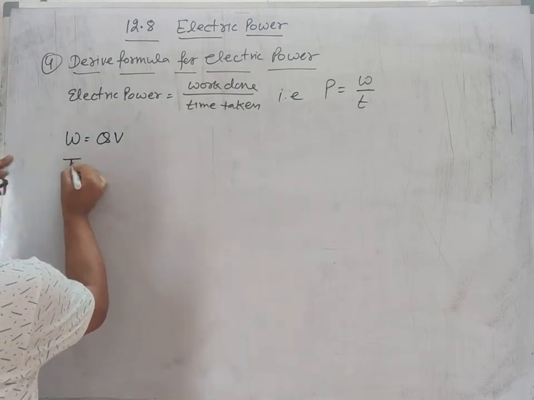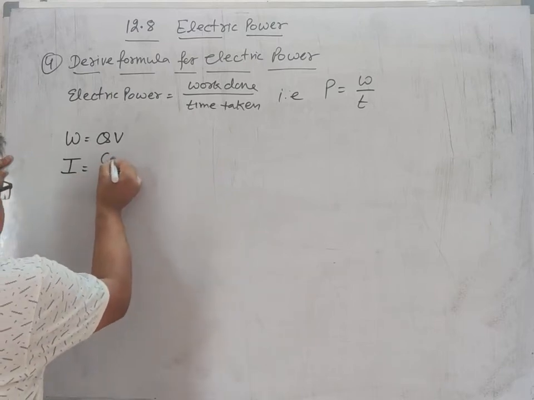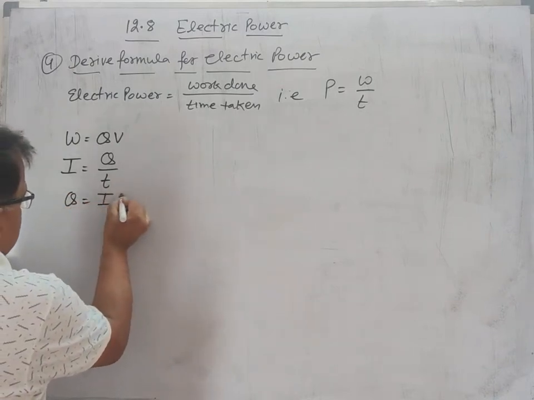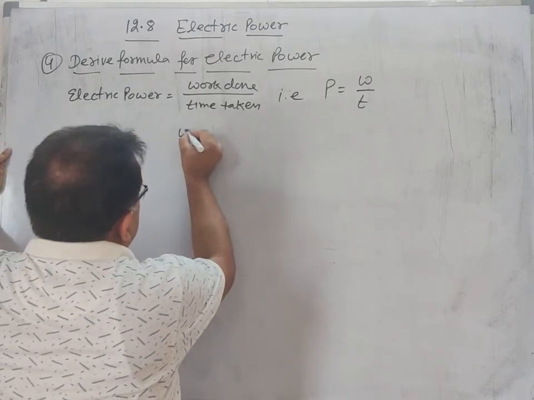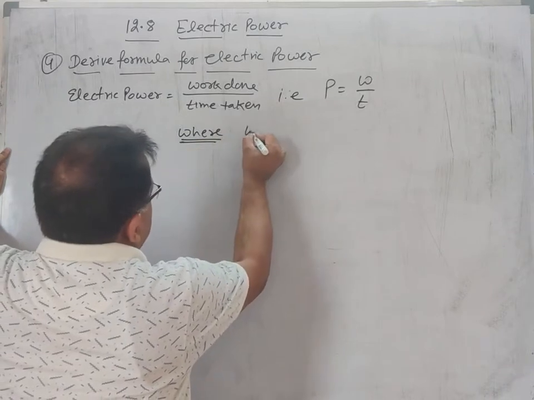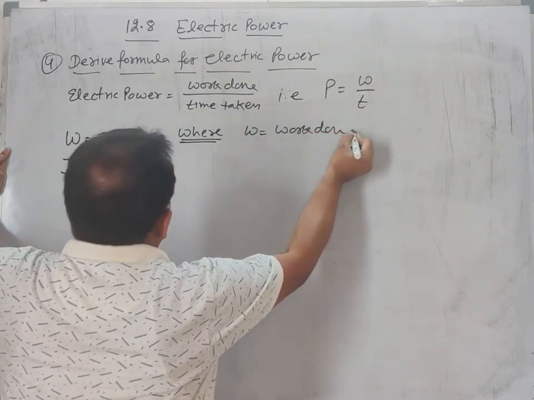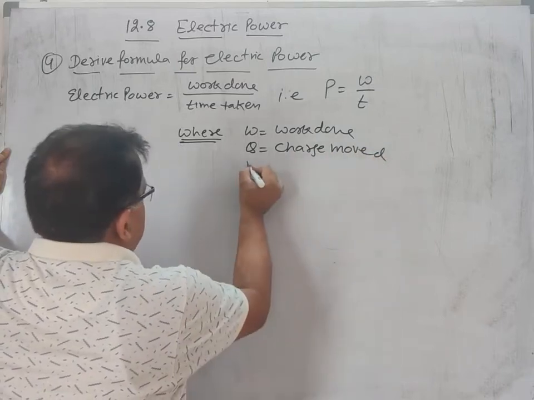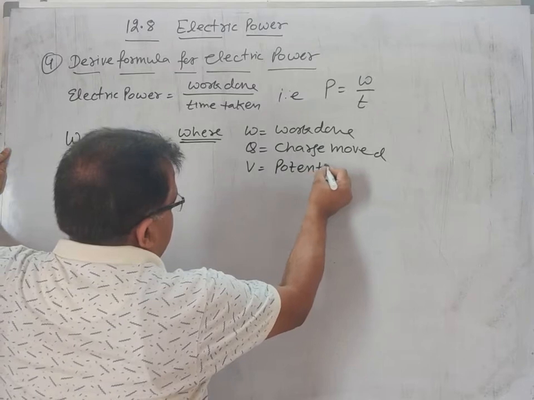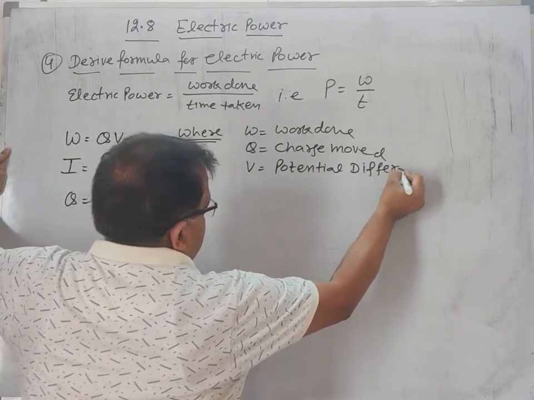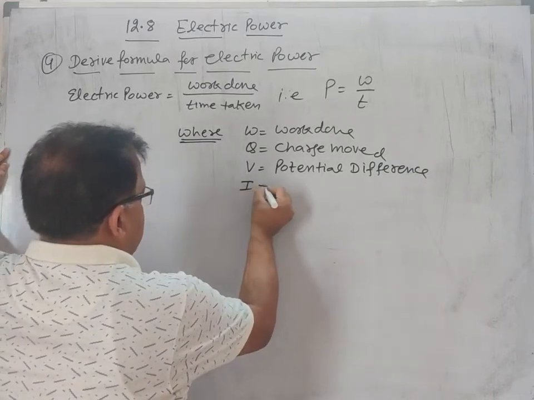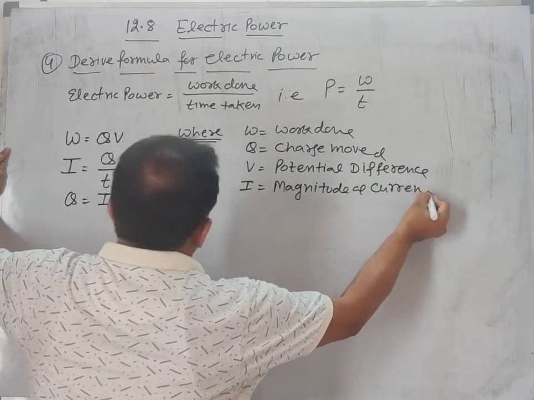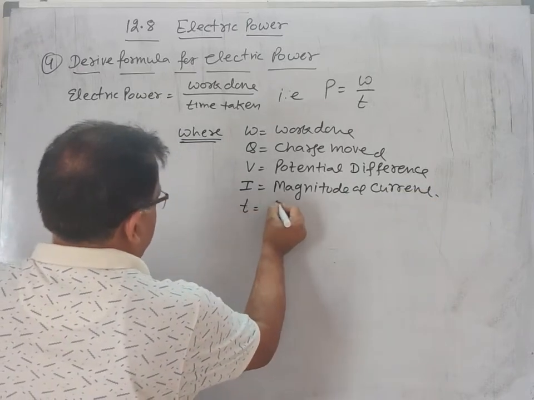We also know magnitude of electric current is rate of flow of charge, Q by T, or Q is equal to I into T. Everywhere we have to write where W is work done, Q is charge moved, V is potential difference, I is magnitude of electric current or electric current, T is time for which current is passed.